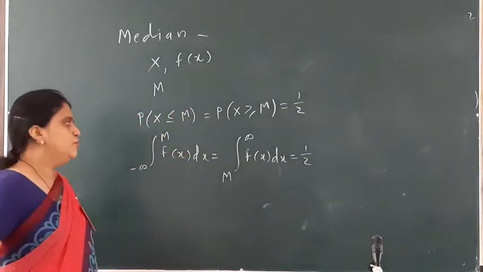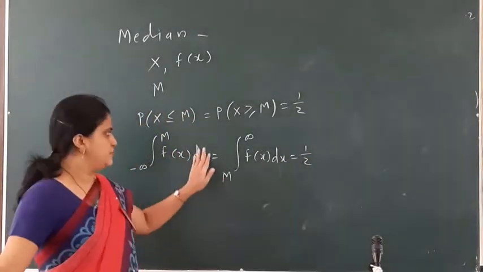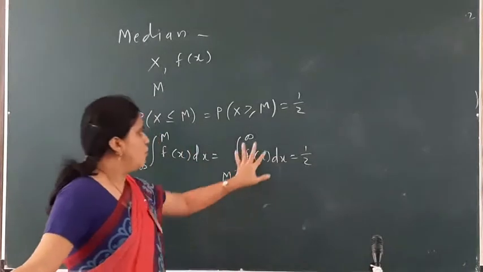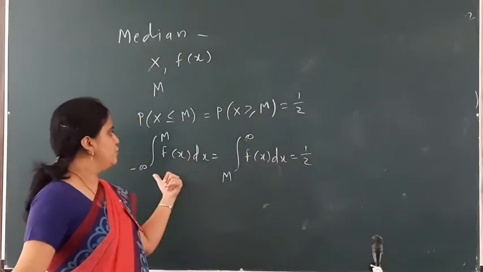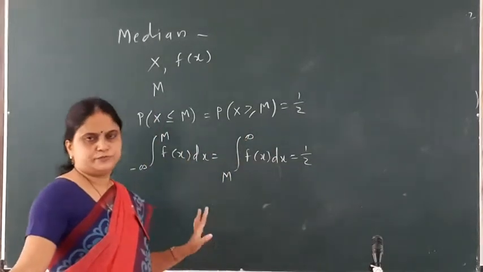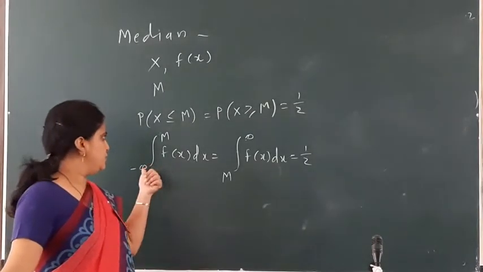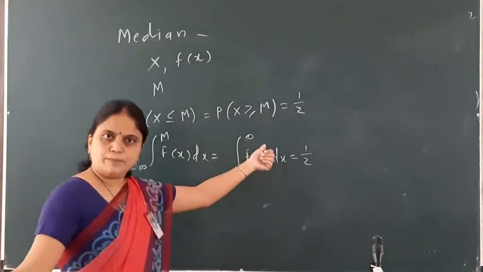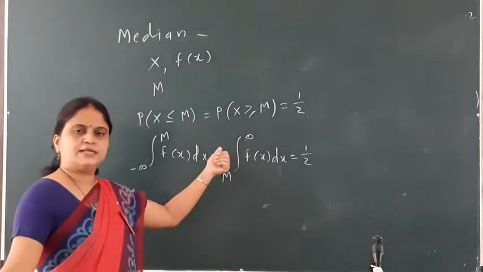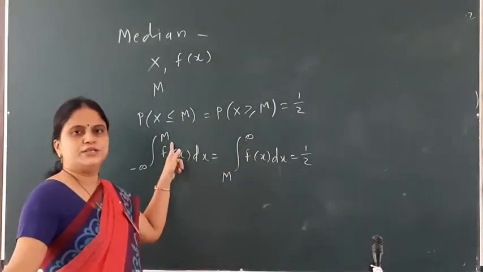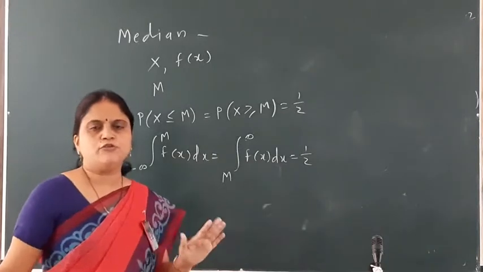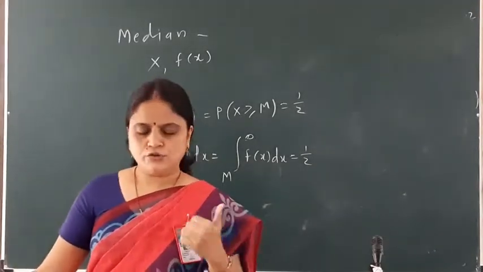So we may use any one of these equations, that is, we may use this portion or hide this portion and use the other, equal to half. We can divide our f(x) into two different parts, with the middlemost value being m over here. That is the value of median, or the definition of median.